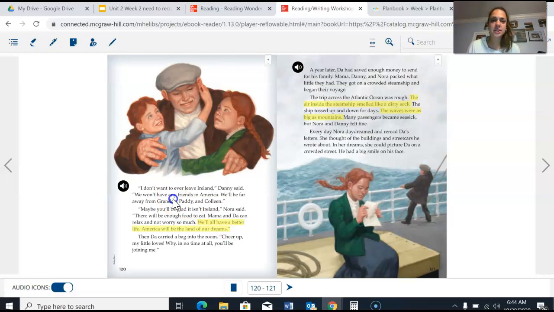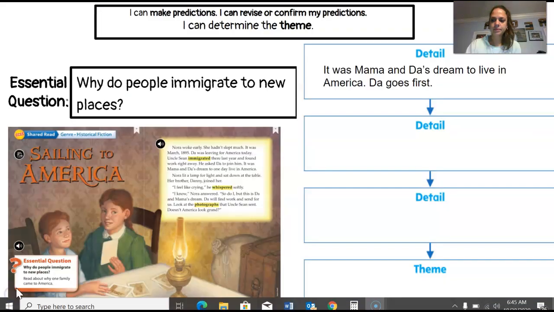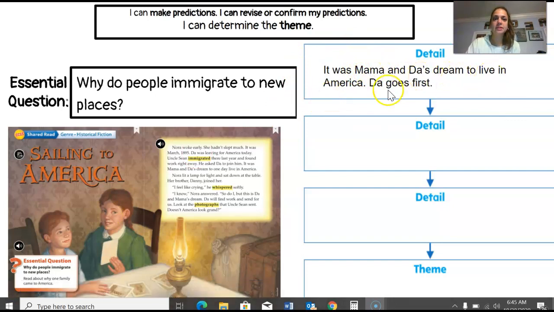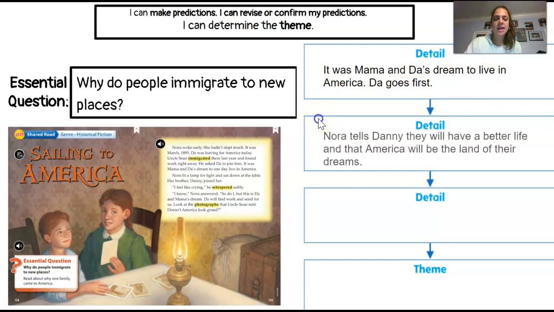I'm now going to record this key detail on my graphic organizer to organize all of my details about what the characters say and do to help me confirm my theme. We have our first key detail from the beginning of the text. It was Mama and Dad's dream to live in America. Da goes first. And now towards the middle of the text, we have Nora tells Danny they will have a better life and that America will be the land of their dreams.